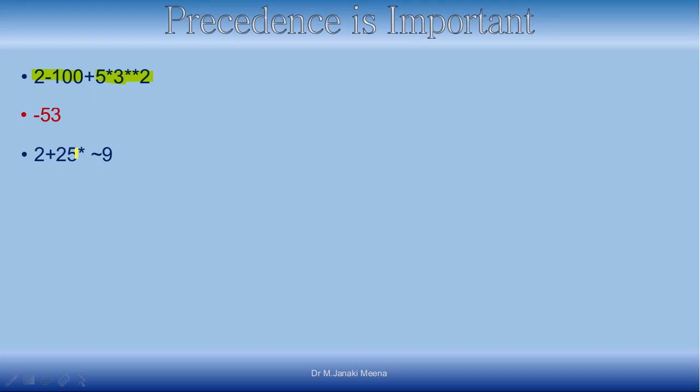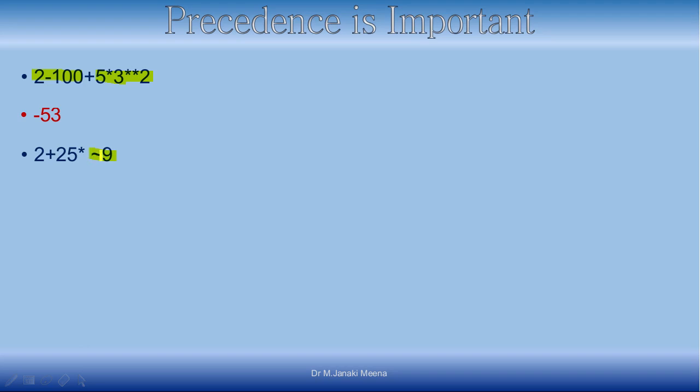And look at this expression. This is 2 plus 25 into this tilde symbol is for bitwise NOT operator. So what is bitwise NOT? It is just complement. Bit by bit it will take the complement. Zeros will be replaced by ones and ones will be replaced by zeros, right? So first of all, we have seen in the precedence rule that unary operators will be having higher precedence than the binary operators.